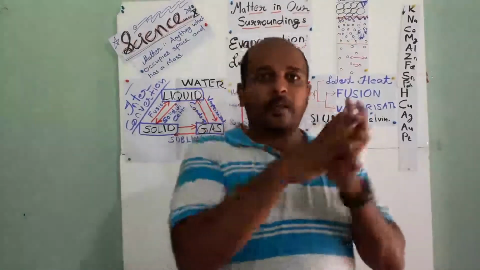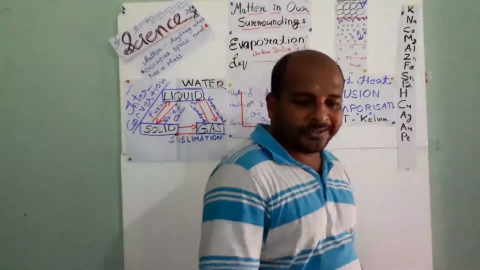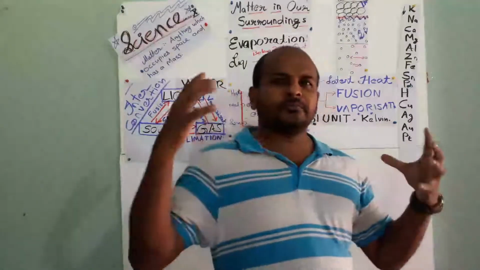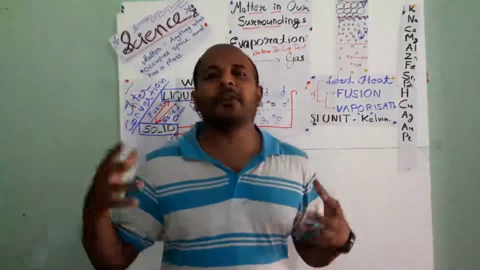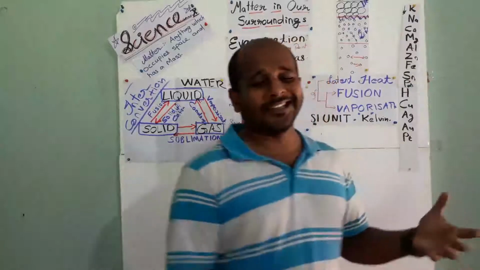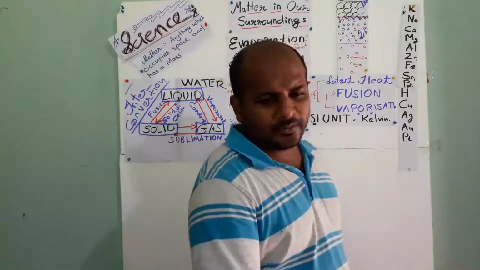Understand? So when we apply more pressure, what will happen to this gas? It will change into liquid. Okay, if we compress carbon dioxide to a very high pressure, it will also act as a solid, so it is called dry ice. Leave it. All our examples I will give directly in your CW regarding that.